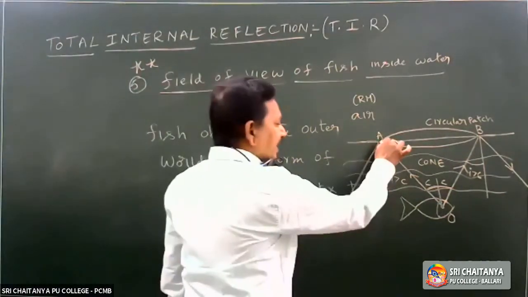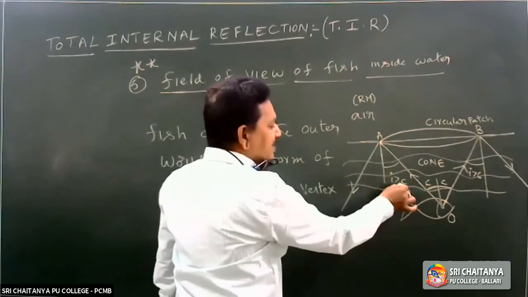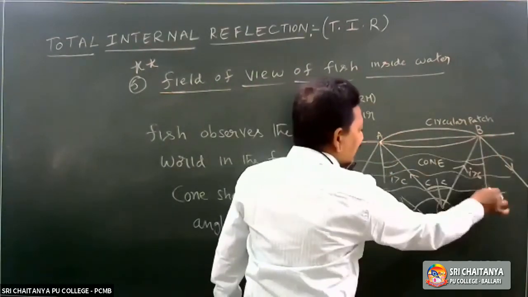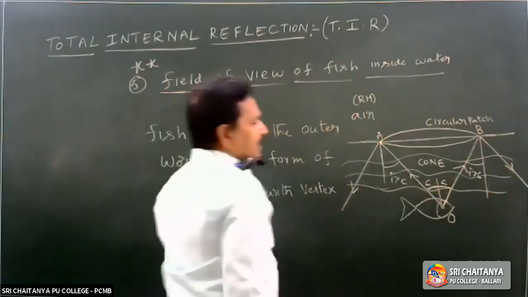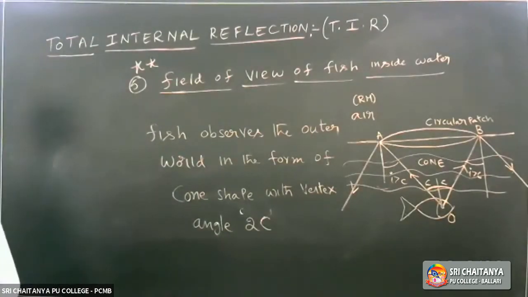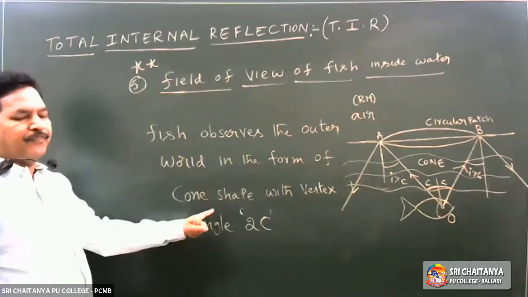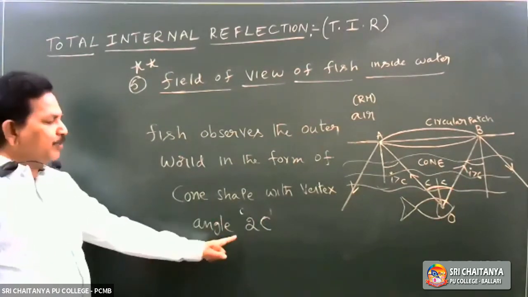Because this light ray with vertical making C, this light ray with vertical making C, same, C plus C is equal to 2C. Important concept. The fish is going to observe the outer world in the form of the cone shape with a vertex angle 2C.